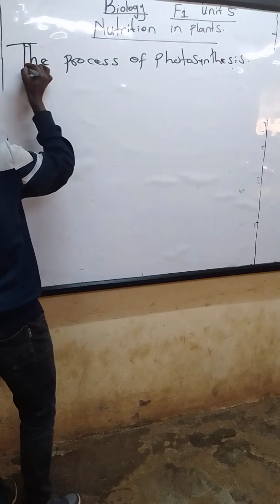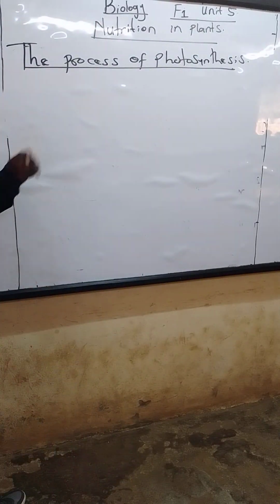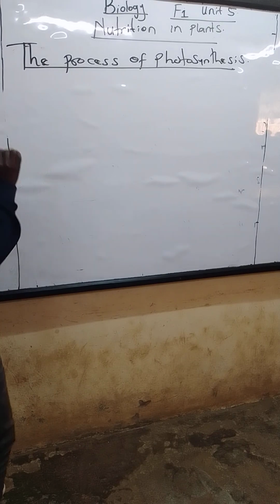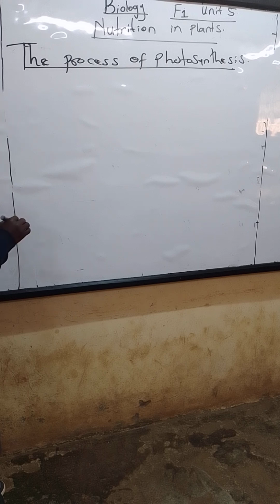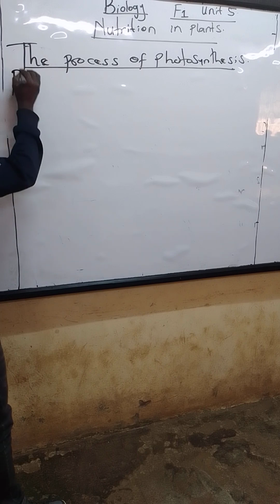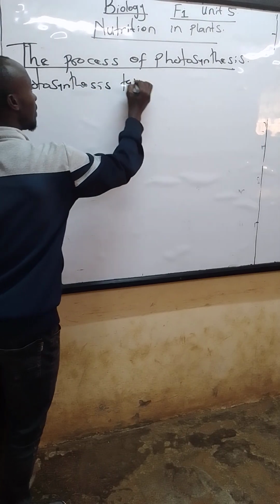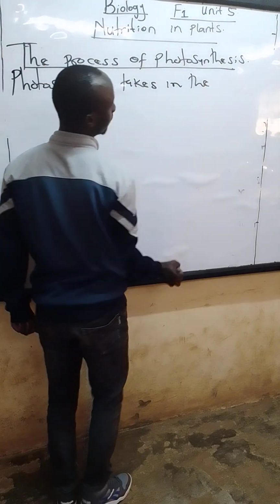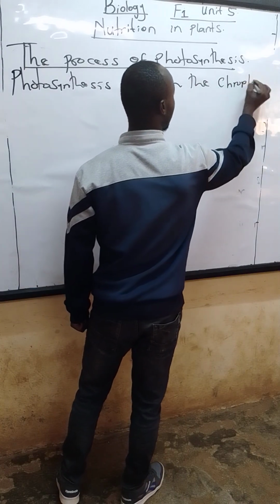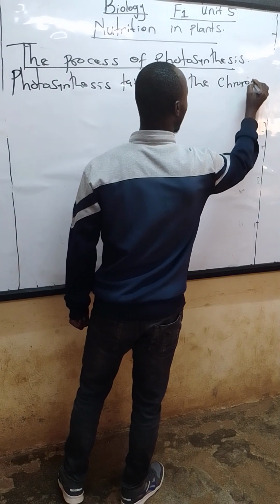Now going back to Form 1, topic 2, whereby we are looking at the cell. Under the cell we were looking at the cell organelles. So the specific organelle in plants where photosynthesis takes place is called the chloroplast. So we can start by that. We say that photosynthesis takes place in the chloroplast.